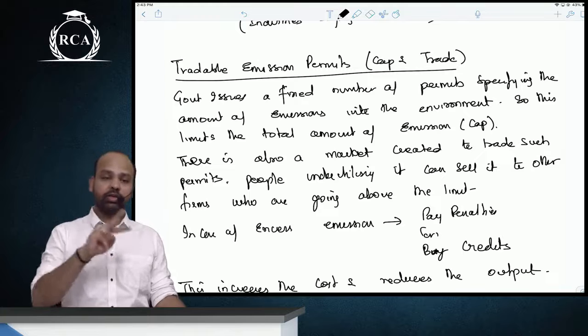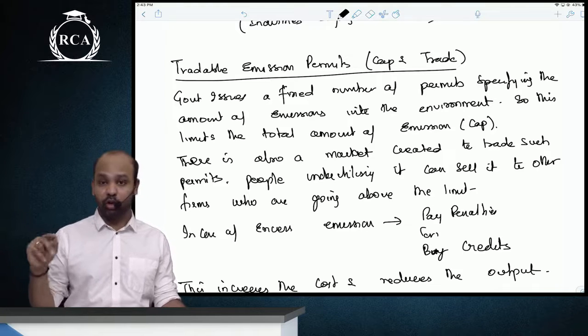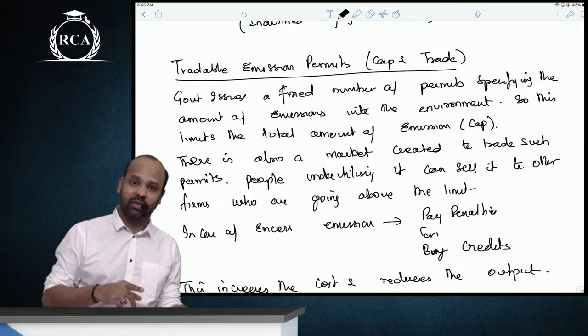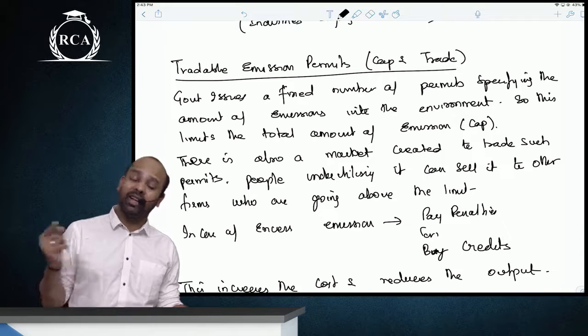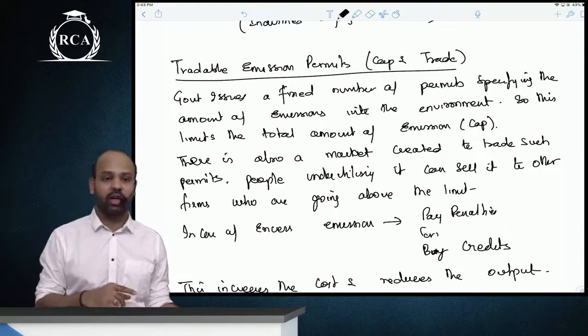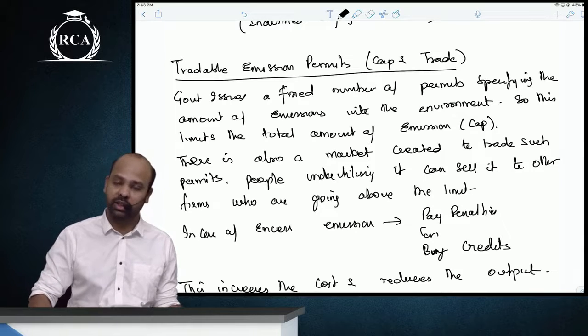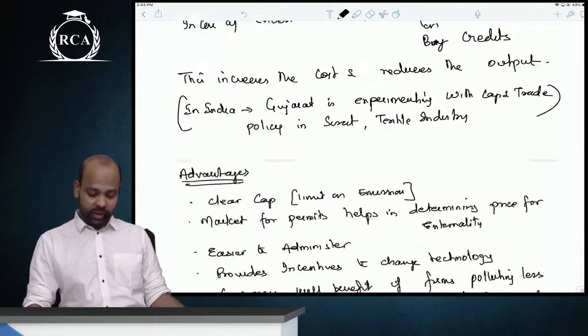So it works as a two-way system. If you are polluting more, your cost will automatically increase and your output will decrease. If you're polluting less, you can make money by selling these credits to someone, so your cost will reduce. This will automatically promote these individuals to shift to greener, better technologies.